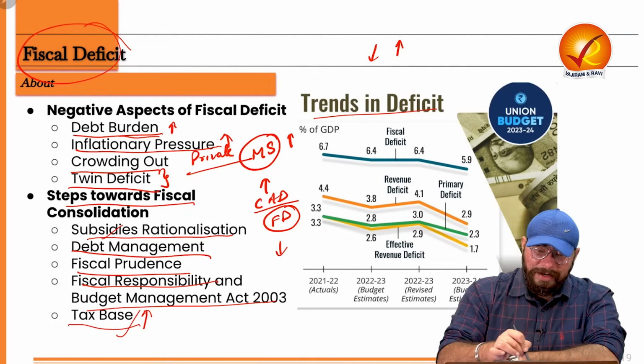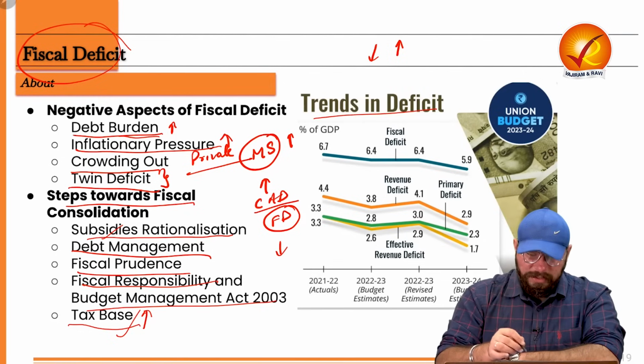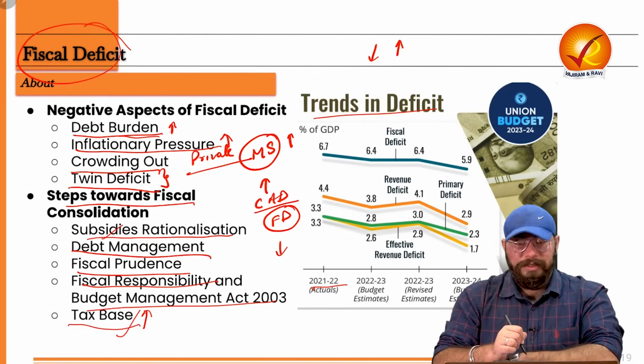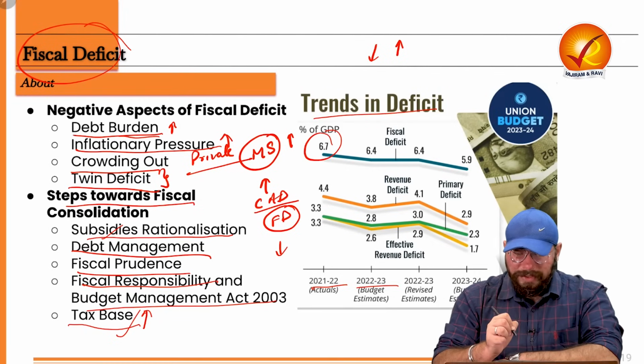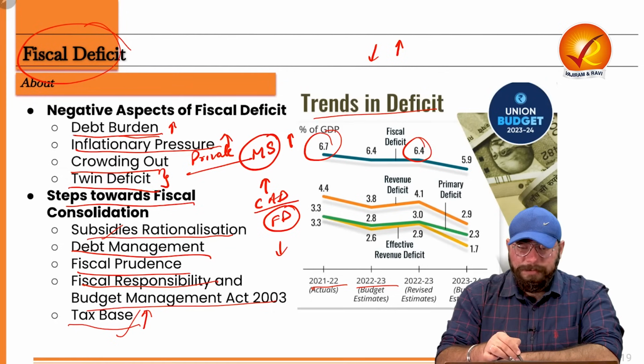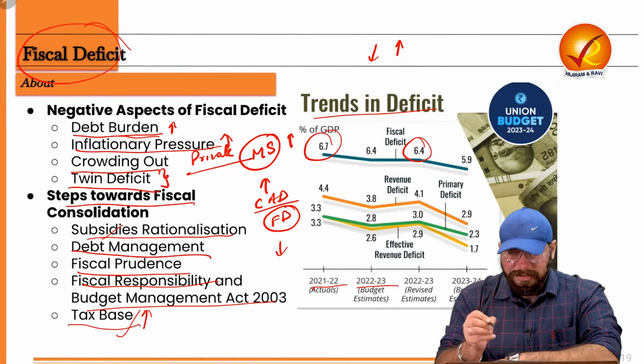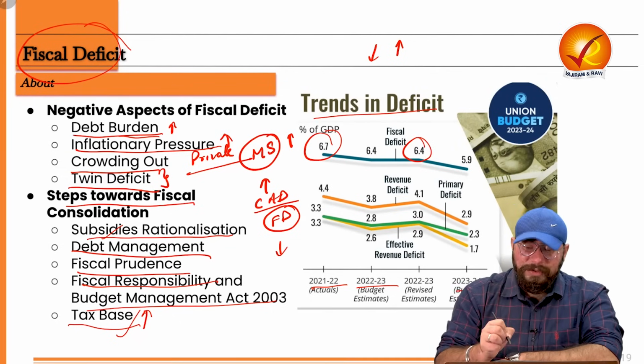Now, what has been the trend of deficit in the past few years? In the year 2021-2022, fiscal deficit was 6.7% of the GDP. The next year, 2022-2023, 6.4% of the GDP. And the current year, what is the target? 2023-2024, the target is 5.9%.